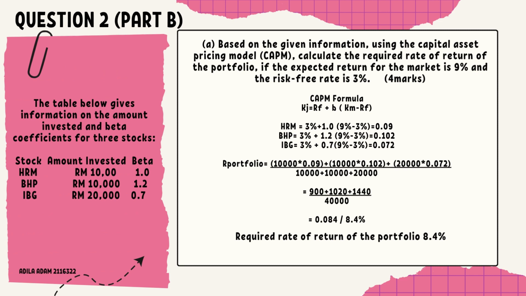The required returns of the assets are 0.09, 0.102, and 0.072. So after using that formula, the final answer for the portfolio is 0.084 or 8.4%. So the conclusion is the required rate of return of the portfolio is 8.4%.